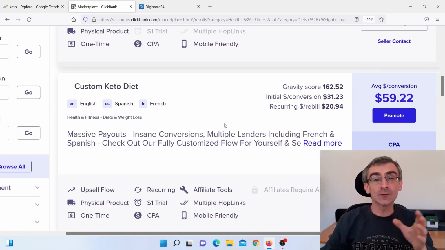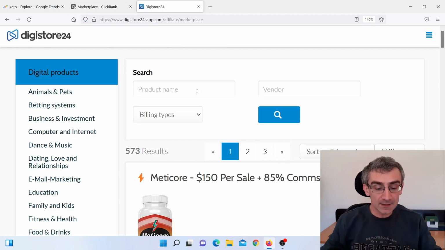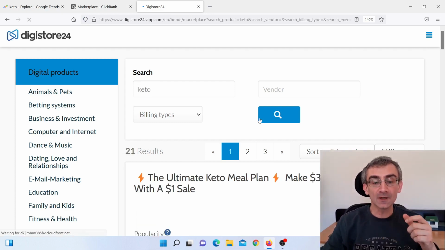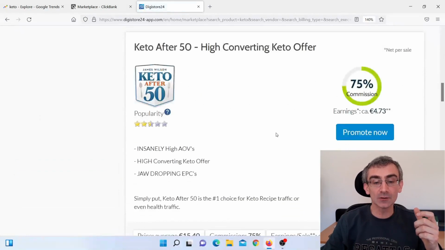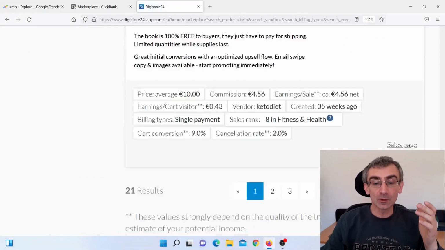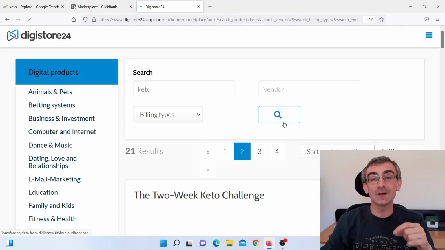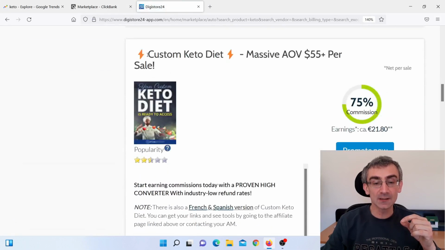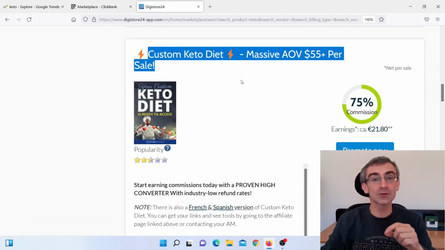And if ClickBank doesn't work in your country, no problem. You can simply go on Digistore24 and here in search bar you can type keto and then click search and you can find keto related products here on Digistore24 as well that you can promote. And actually when you go here on second page, you can find exactly the same product, custom keto diet, as you can see here, that you can also promote on Digistore24.